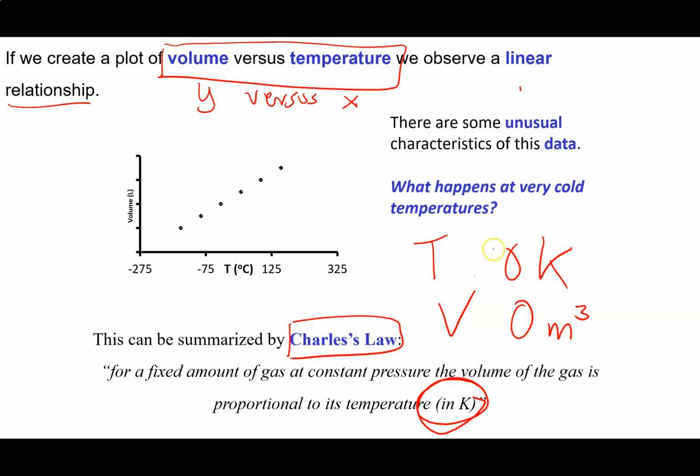You're making an error here, because Charles's law applies to gases, and substances are going to change from being gases to being liquids well before 0 Kelvin, or to becoming solids even well before 0 Kelvin, at which point Charles's law doesn't apply and the volume becomes fixed. So don't get into the trap of thinking that the volume of a gas will disappear or become 0 if you get it cold enough. Charles's law only applies to gases.